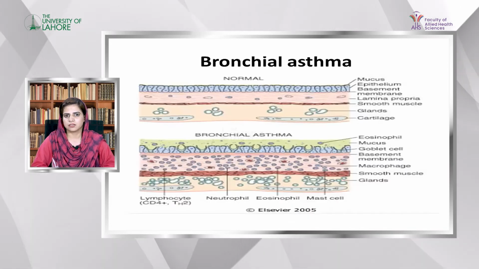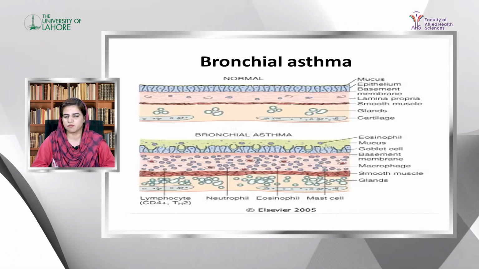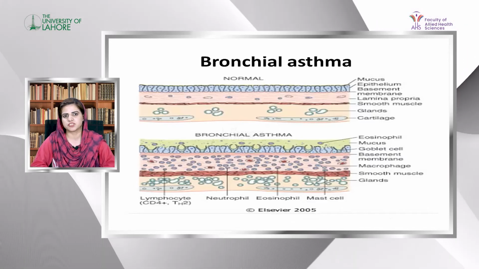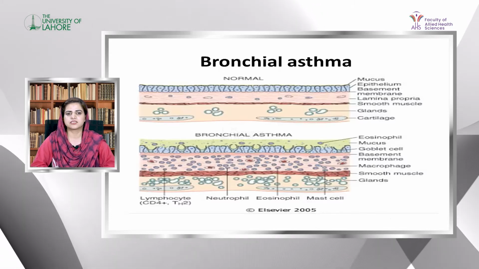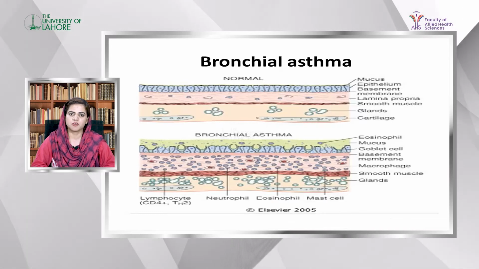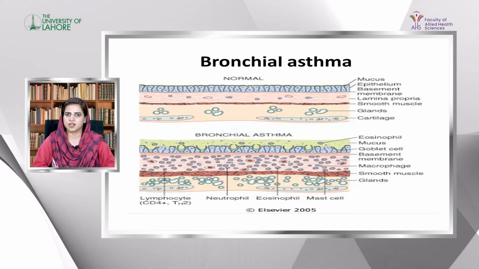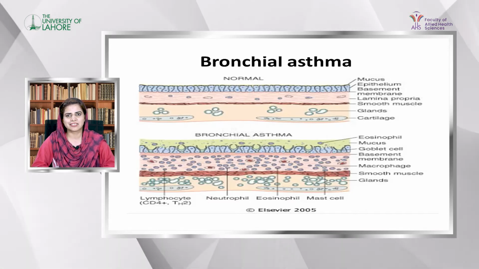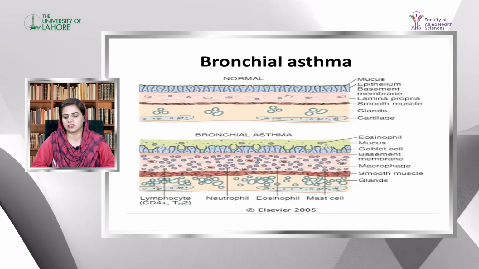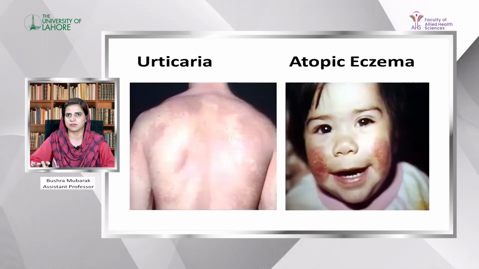This is the membrane in an asthma patient, the lung epithelial cells, which are activated by different mediators released from mast cells and basophils, which are present in the lungs. If there is inhalation of any allergen like pollen, dust, or food particles, it involves the respiratory tract and bronchial asthma will result. There is hypersecretion of mucus, smooth muscle contraction, increased vascular permeability, and more inflammatory cells at the area where the hypersensitivity reaction occurs. In asthma, it is the lung epithelium.